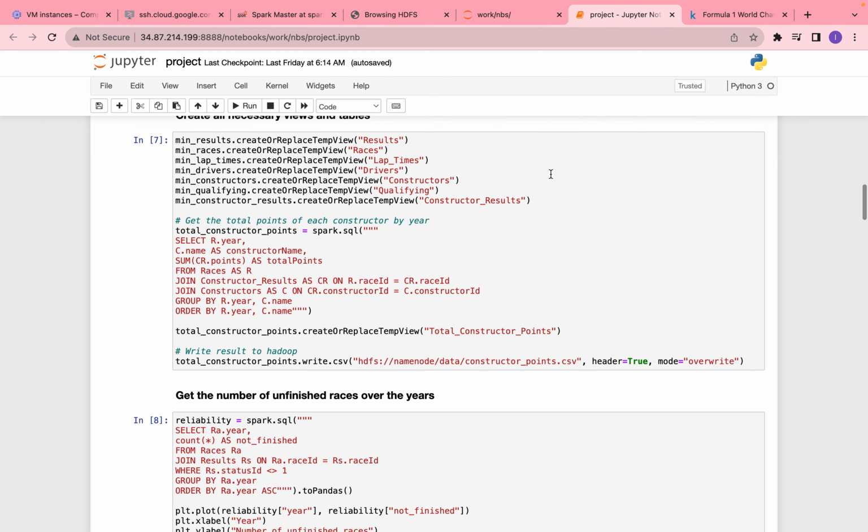I then create temporary views for each of the tables for the purpose of executing the SQL queries on them using Spark. Here, I also create a new CSV file in Hadoop which contains the total points of each constructor by year to simplify my queries, as you'll see later.